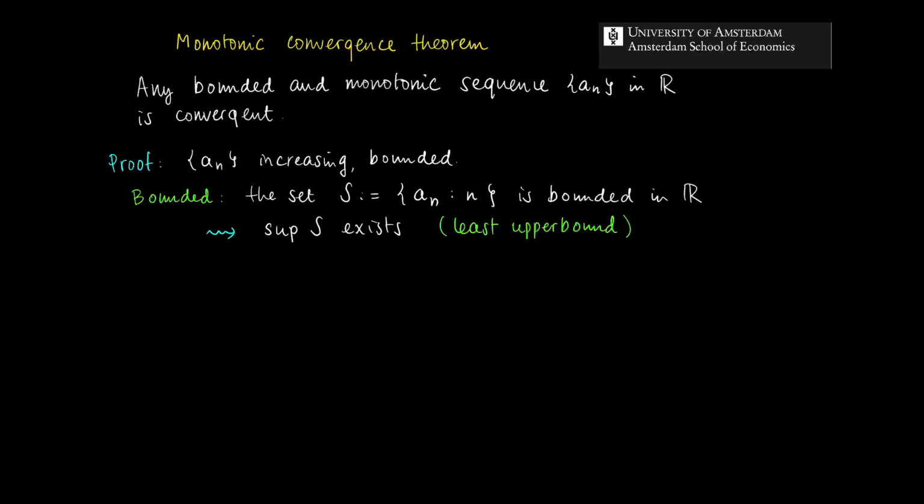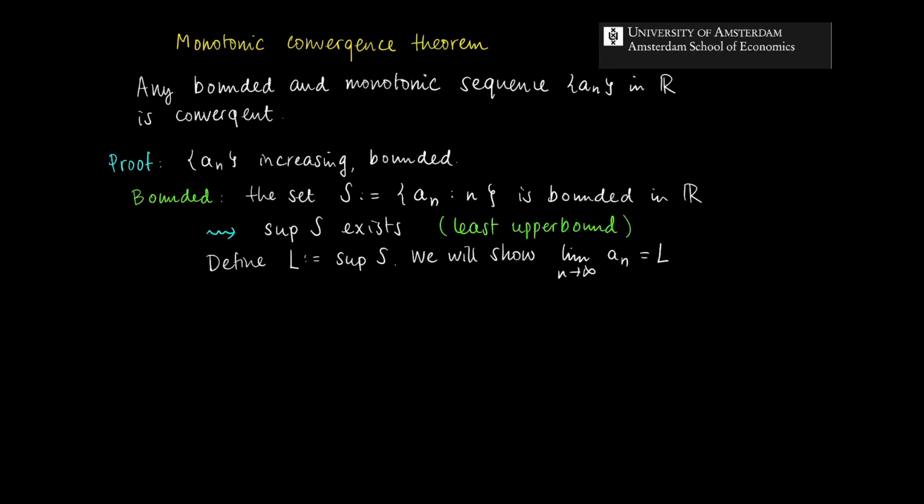Now we define L equals the supremum of S. And we will show now that the limit of n to infinity of this sequence equals L.